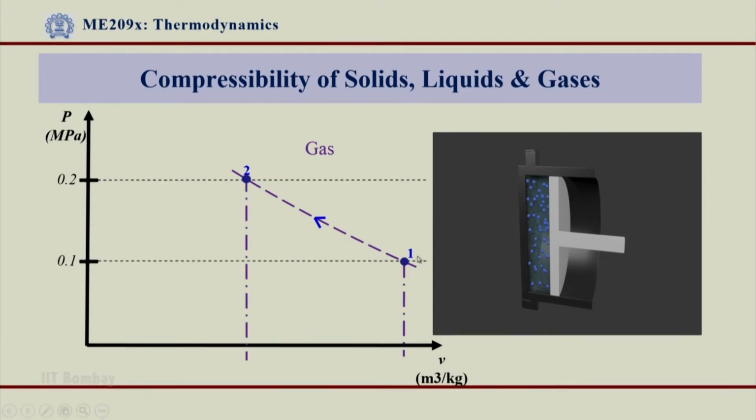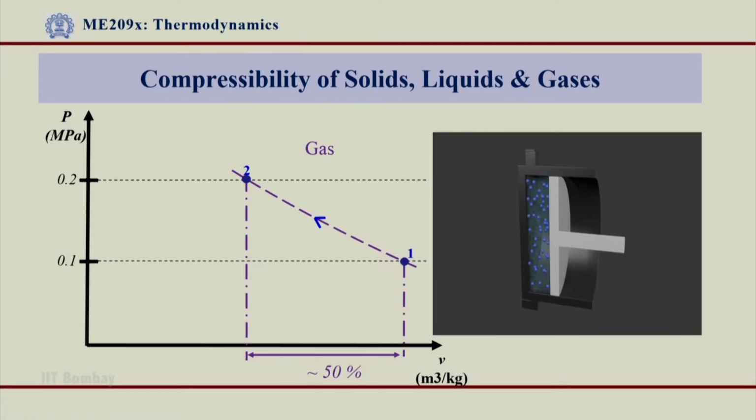So I compress this gas from 0.1 to 0.2, and you can see the relative motion that happened when I had a medium of gas for compression. The piston could travel almost half the distance, and what you see from here is the volume change that happened when I compress the gas from 0.1 to 0.2. Because the pressure ratio is 2, the change in volume from V1 to V2 is of the order of 50%. If temperature remains constant, P1 V1 is equal to P2 V2, and therefore P2 upon P1 will be equal to V1 upon V2, so there is a 50% reduction if the pressure ratio is of the order of 2.